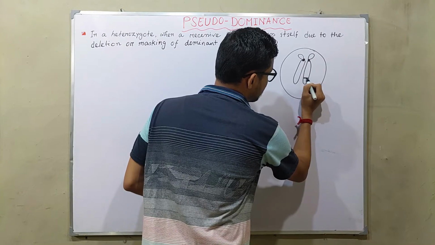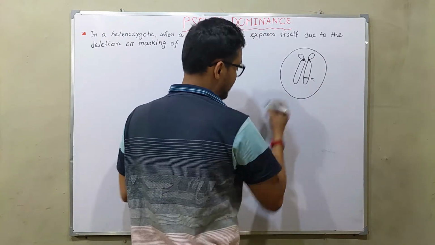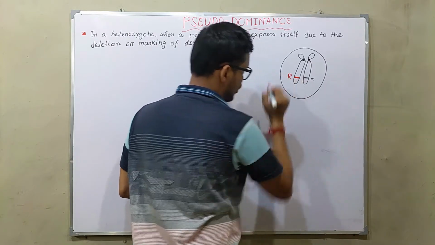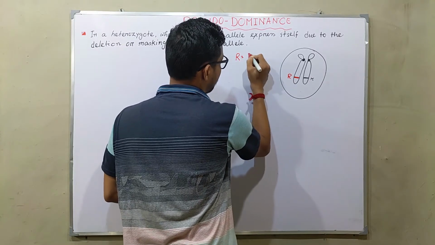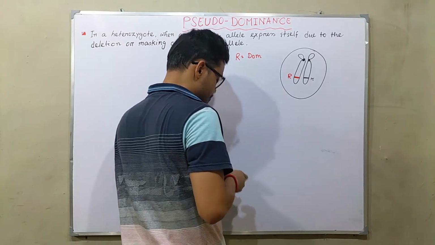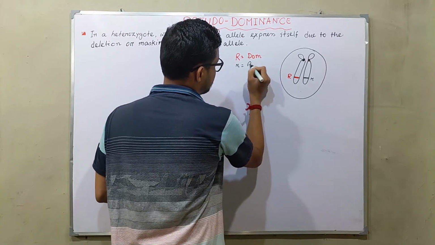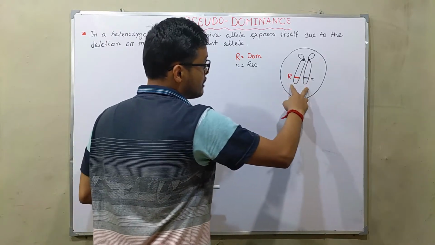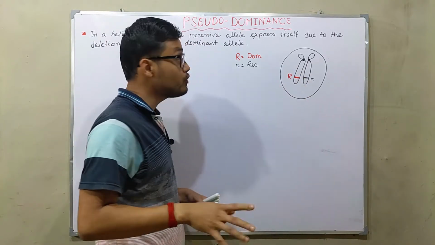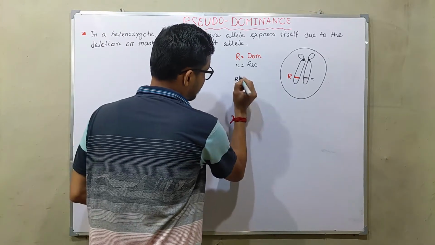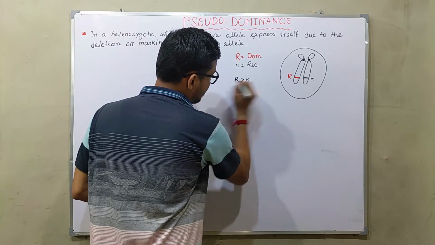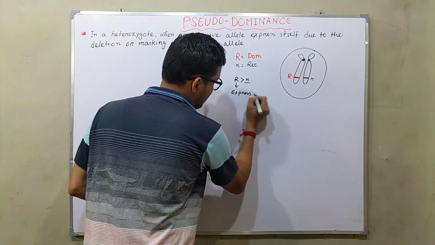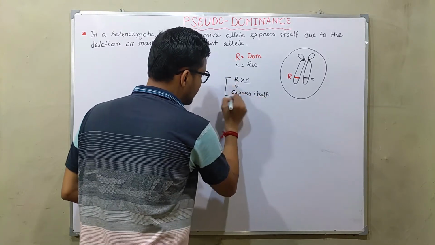if we observe, this is a small r, that means the recessive allele, and this is capital R, the dominant allele. So R is dominant and small r is recessive. Okay, so whenever both alleles are present in the heterozygote, Mendel concluded that R will always be expressed. That means R always suppresses the activity of small r and expresses itself. This is the conclusion of Mendel.